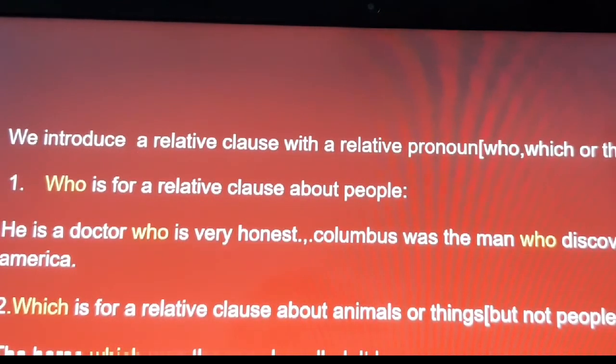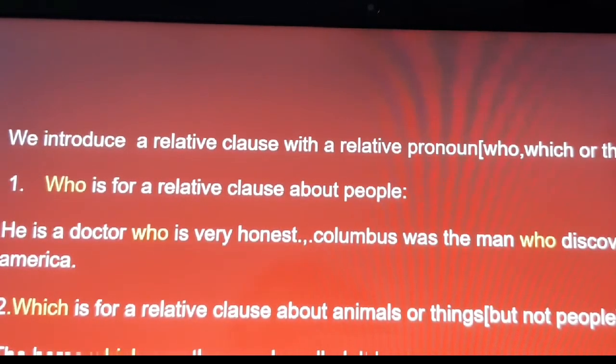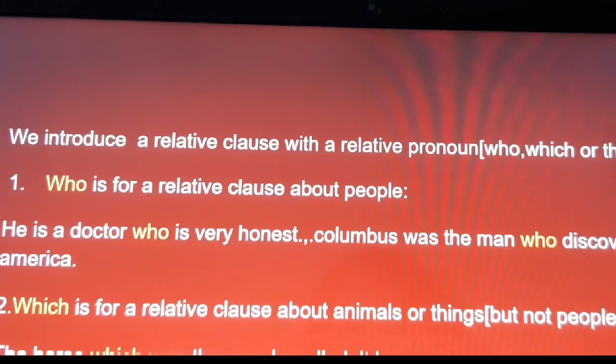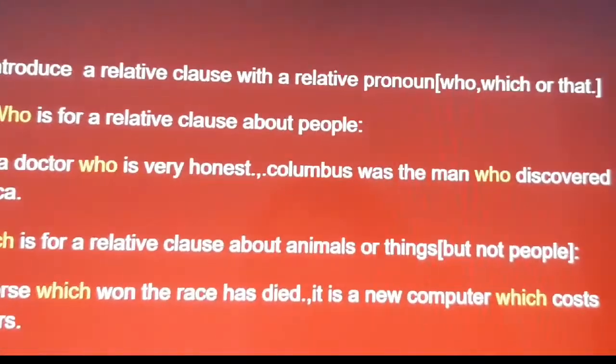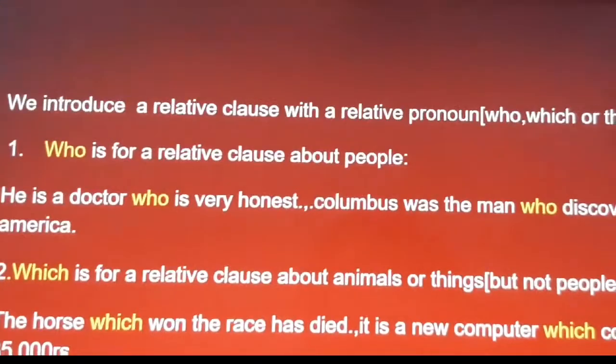Here, "which" is referring to the horse. The horse has died. The horse won the race. There are the two sentences. The horse which won the race. Here, horse is at the beginning of the sentence only, and so we put "which" after the horse. The horse which won the race has died. I think you are understanding. If you don't understand anything, see once again and understand it.